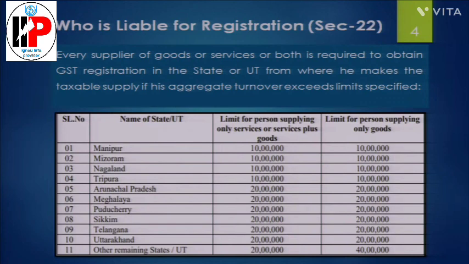However, in case you are supplying only goods, then in few states 40 lakh benefit is available. So before proceeding to take the registration, you need to check what is the threshold limit for taking the GST registration. Now the next step is how this 40 lakh, 20 lakh or 10 lakh threshold limit will be calculated.